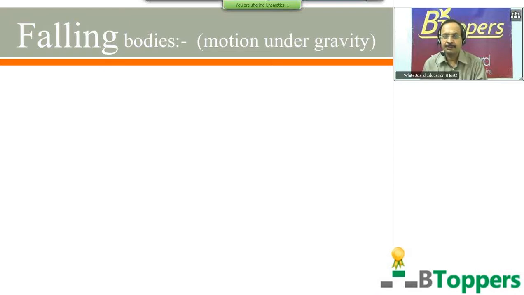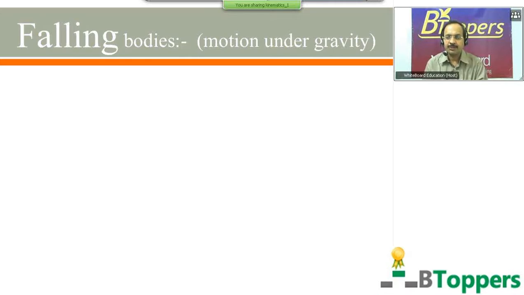I mean, for the questions that may be given in board examination, sometimes you may not be given the value of acceleration due to gravity. In that case, you are supposed to take it as 9.8 meter per second square. The value of acceleration due to gravity can be considered constant at a given place, but it varies slightly from one place to another on the Earth's surface.